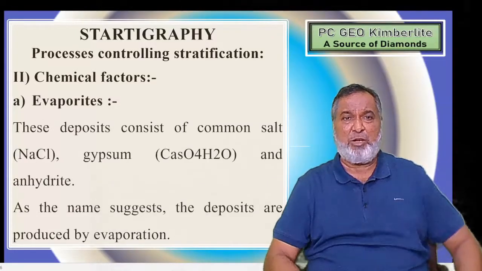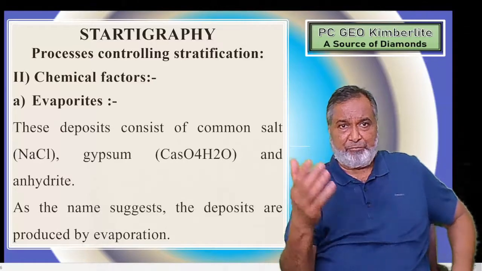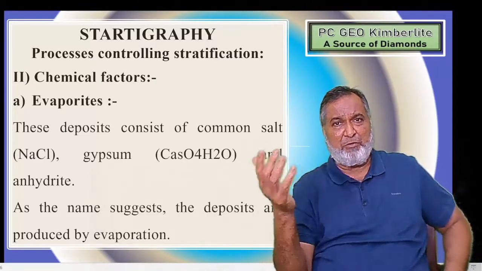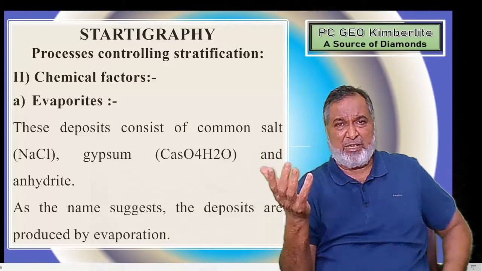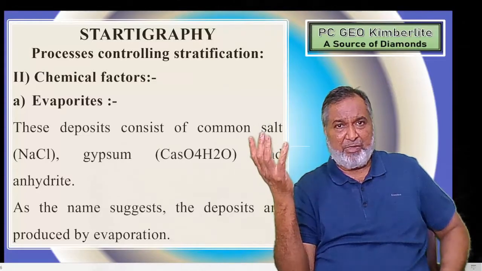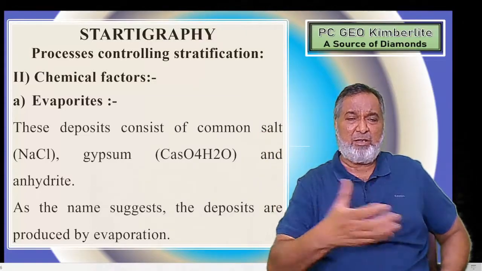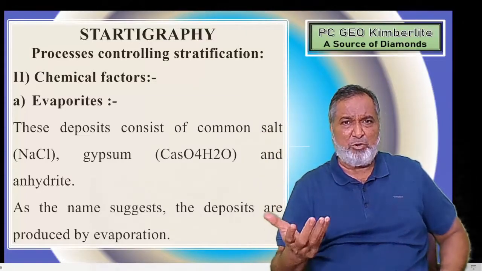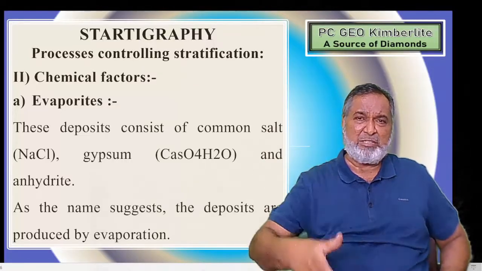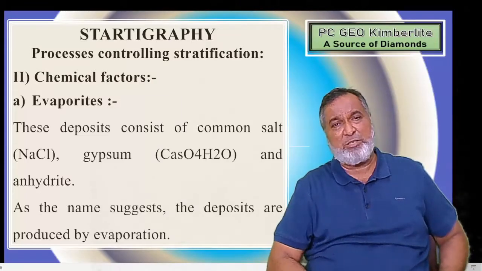First we'll see the evaporites. These deposits contain common NaCl. The oceans have salt, and we can see the Rann of Kutch, where we get salt. Why the salt? Because earlier there was ocean water, that ocean water has evaporated, and now salt has been deposited.